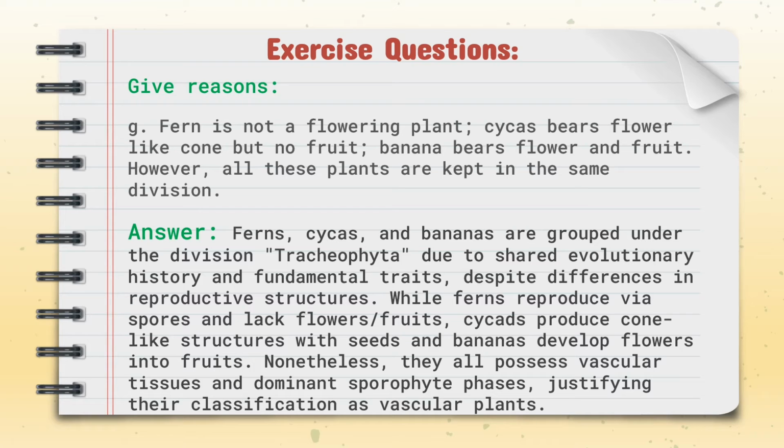Into how many divisions are the organisms in plant kingdom divided? Plant kingdom is divided into three divisions: algae, which include a diverse group of photosynthetic organisms found in freshwater, marine, and terrestrial environments; bryophyta, which includes non-vascular plants such as mosses, liverworts, and hornworts. These plants lack true vascular tissue and typically grow in damp environments. Tracheophyta: this division includes vascular plants which have specialized tissue for water and nutrient transport.